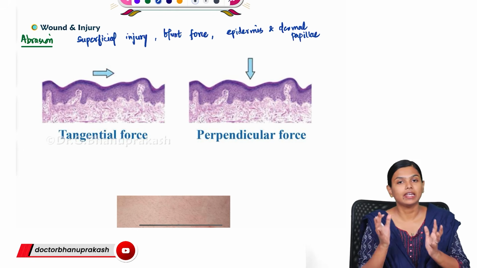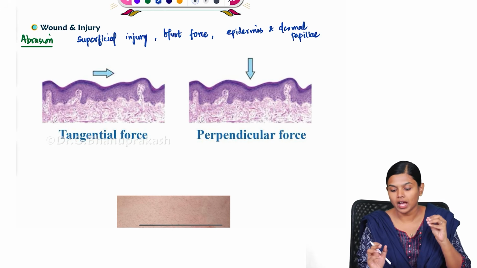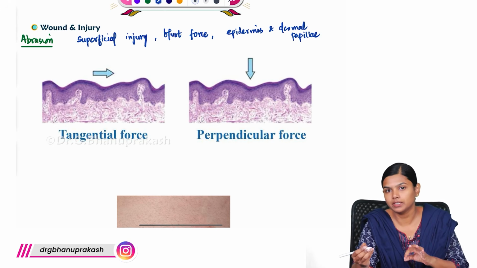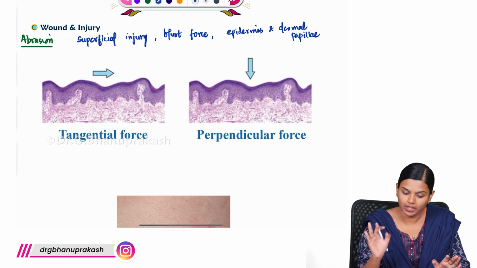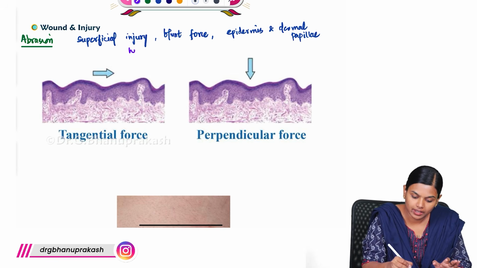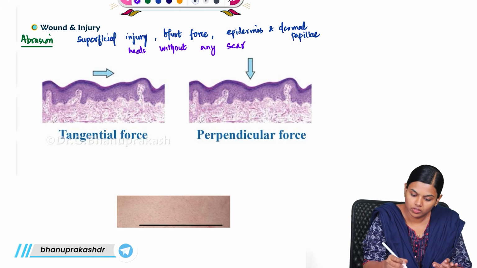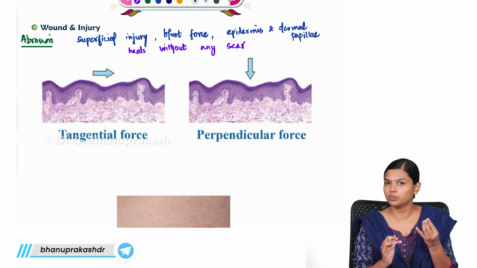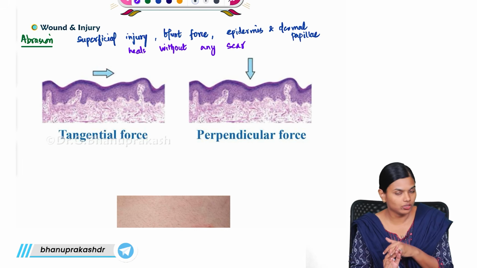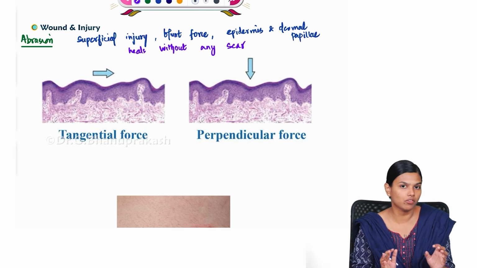So, when a blunt force causes injury affecting only your epidermis and dermal papillae, we call it an abrasion. It always heals without any scar. These are the characters of an abrasion: it has to be very superficial, it should heal without scar, and it should be caused by something blunt. This is the basic definition of an abrasion.